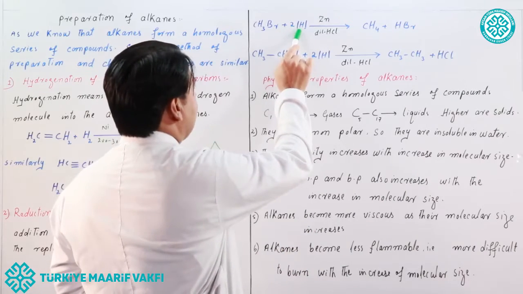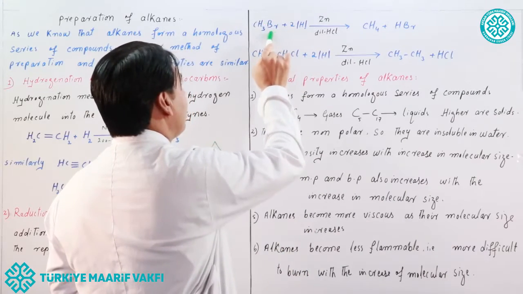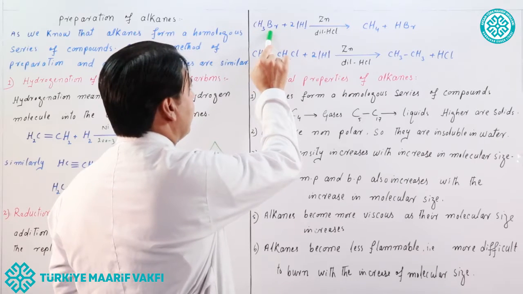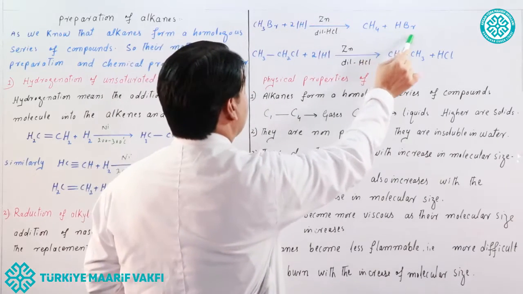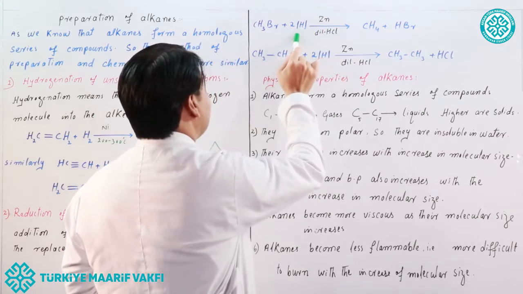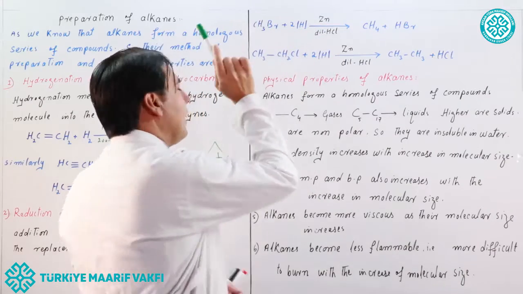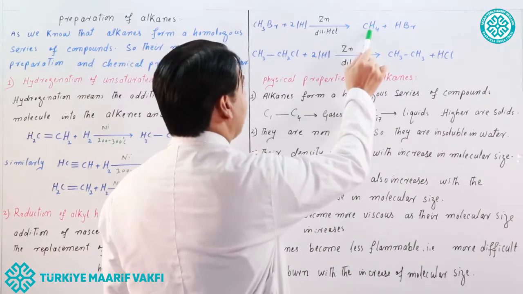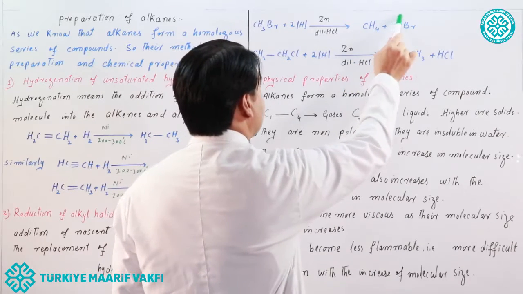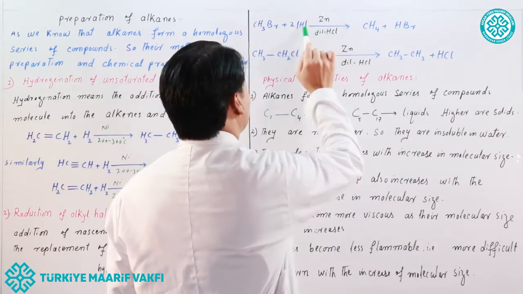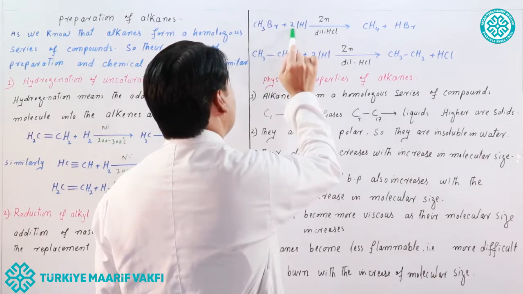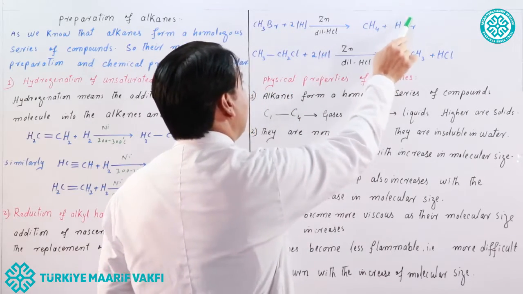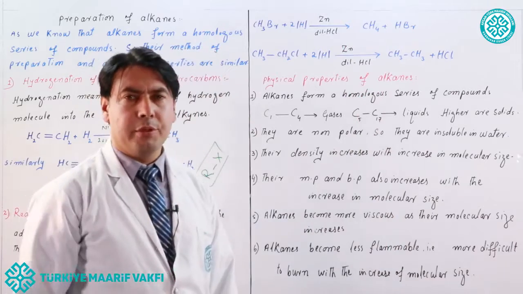So this nascent hydrogen will take the bromine from the alkyl halide, methyl bromide, and form HBr, and another nascent hydrogen will take the place of the bromine. So methane, an alkane, is formed as a result of the reaction of alkyl halide and nascent hydrogen. And this is a byproduct, hydrobromic acid is also produced here.